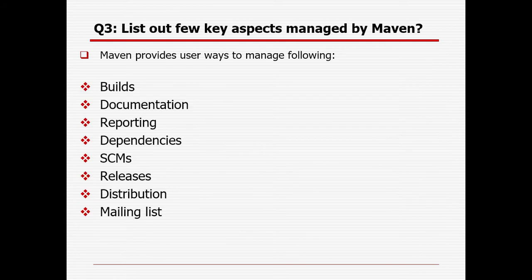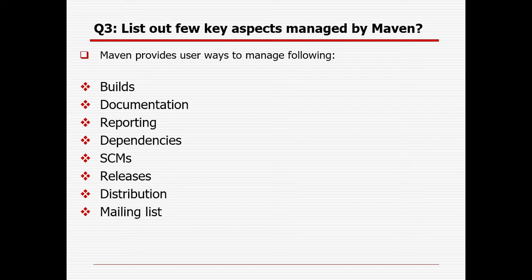List out key aspects managed by Maven. Maven provides the user a way to manage the following important key aspects. One is build, right? So as and when a developer is developing something and the code is checked in, immediately a build will be triggered and the relevant execution can happen, and it will immediately notify the developers whether your script is fine or not, whether you need to check out your code or whether the code is not suitable, so that you need to discard the code.